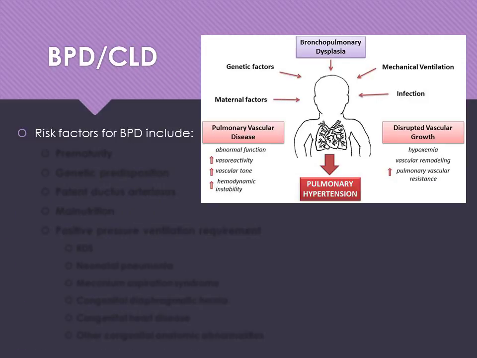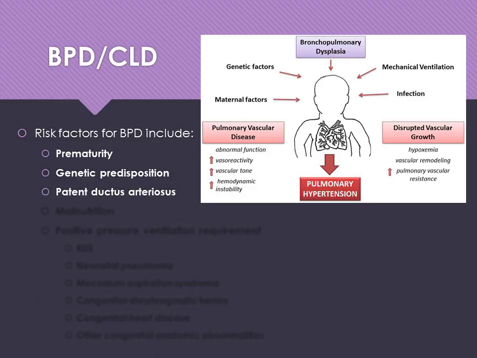The risk factors for bronchopulmonary disease include prematurity, as we talked about, with the greatest risk being born less than 28 weeks gestation. There is a genetic predisposition for it as well. Patent ductus arteriosus actually increases the risk, as does malnutrition. And then, as I mentioned, the positive pressure ventilation requirement. So if they needed to be mechanically ventilated, that's a huge risk.